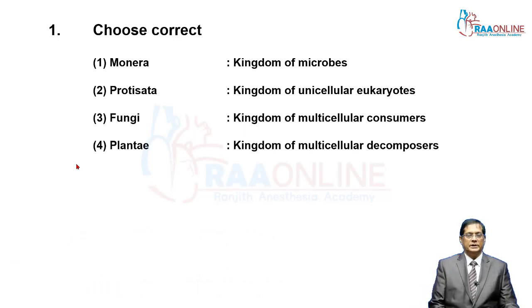Our today's topic of crash series, biological classification.